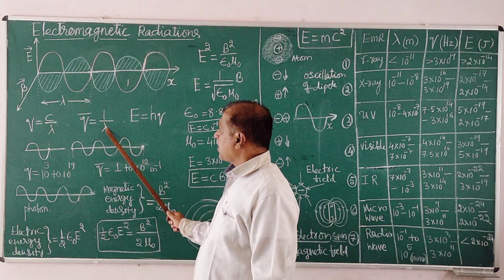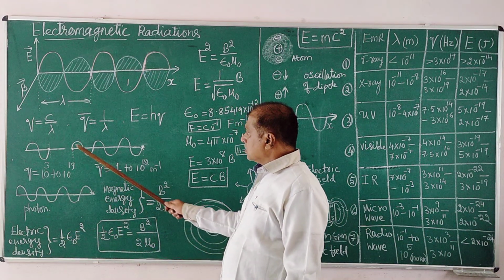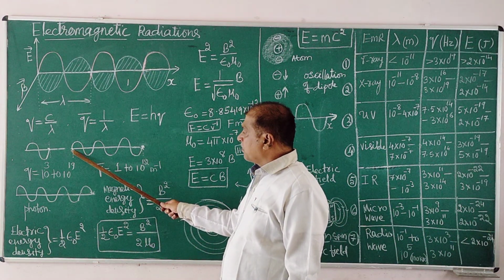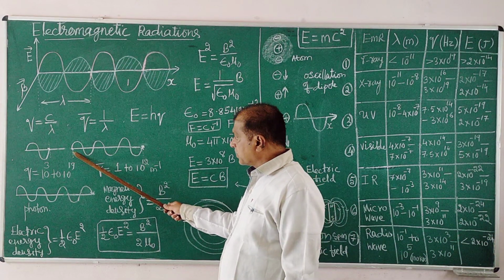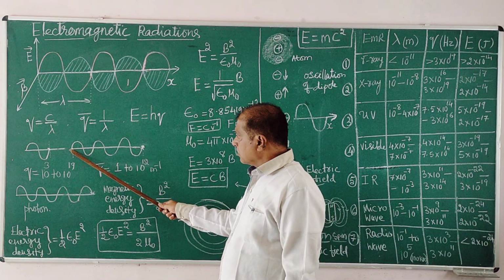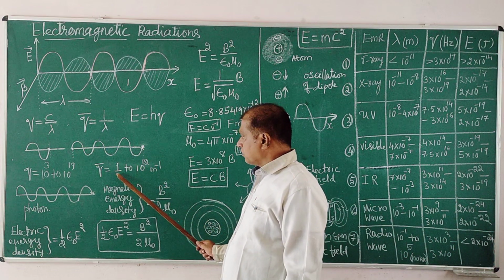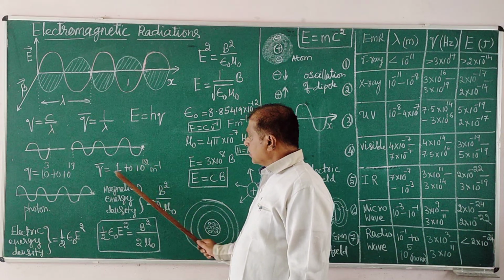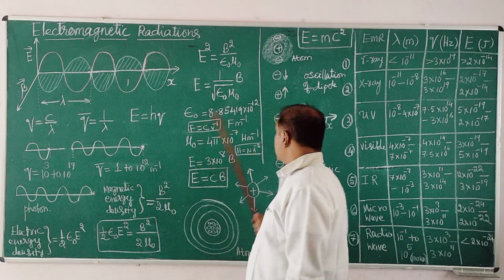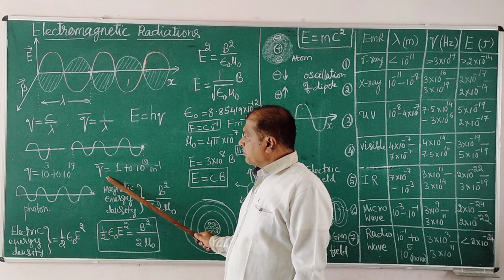The inverse of lambda is called the wave number. So the wave number of waves which can exist while traveling in a line in 1 meter is between 0.1, that is radio wave, and 10 to the power of 12, that is gamma ray. In this range lie the values for all the radiations. That is called the wave number.